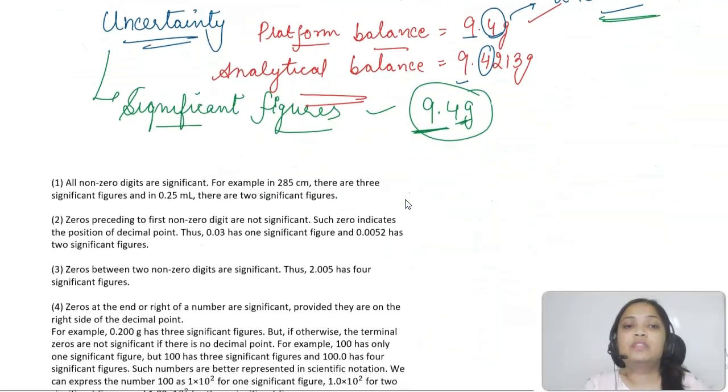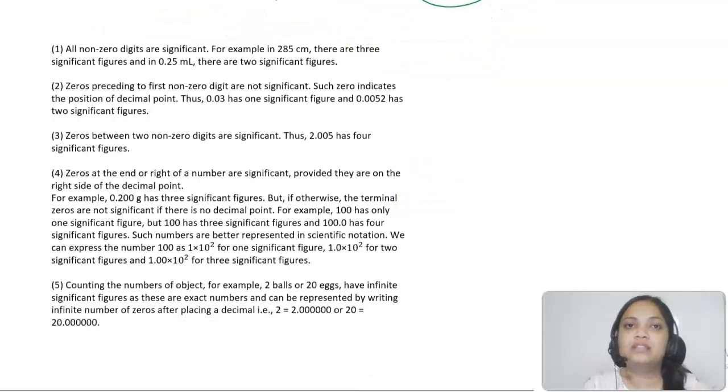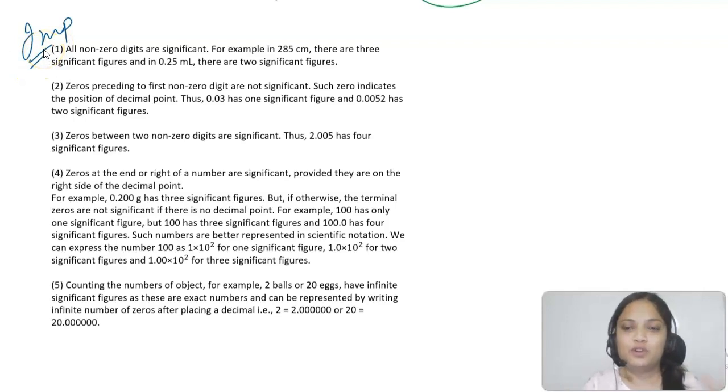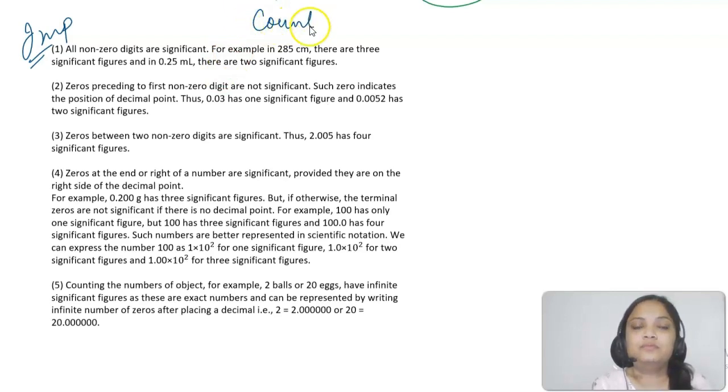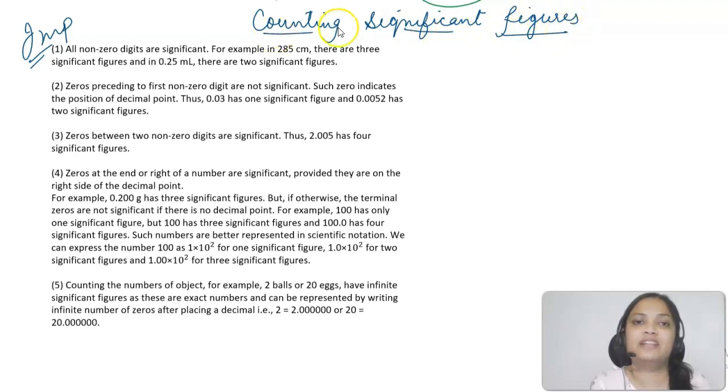Now there are certain rules. This is something very important. Keep a note of it. Whenever you are making notes, I am sure you people are making notes, and of course you will get them from us as well, but keep a notebook with you where you are going to make your notes. Make sure you are writing these rules. These rules are there for counting the number of significant figures, that is, how we are going to count how many significant figures there are in a particular given value.